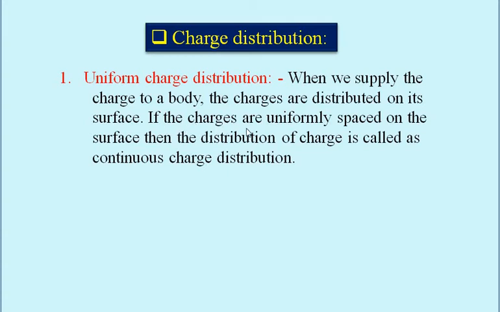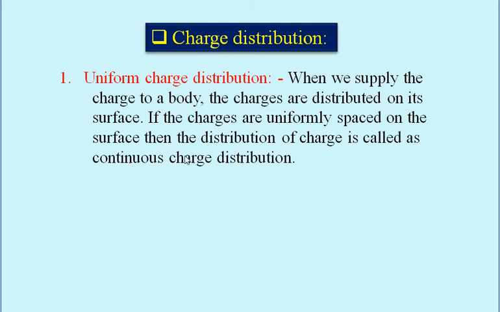If the charges are uniformly spaced, that is uniformly spread on the surface, then the distribution of a charge is called the continuous, that is uniform charge distribution.